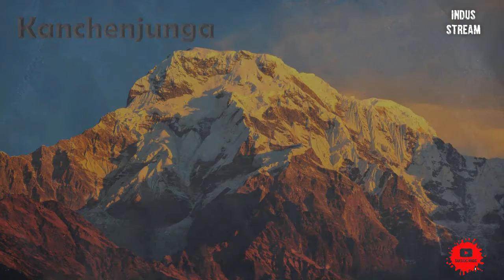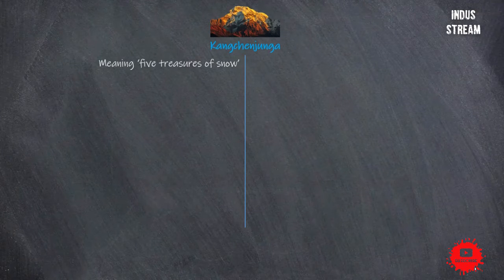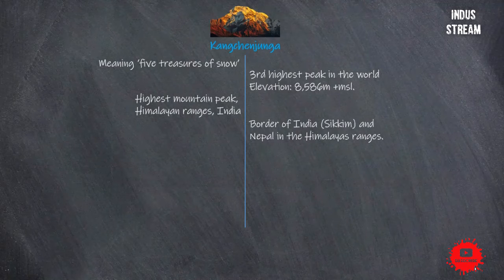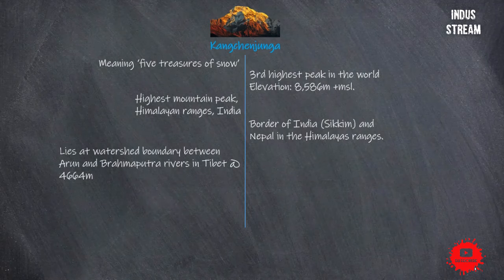The next peak is Kanchenjunga. The meaning of Kanchenjunga is five treasures of the snow. Kanchenjunga is the third highest peak in the world with an elevation of 8,586 meters above mean sea level. Kanchenjunga is the highest mountain peak located in the Himalayan ranges of India, and some of its part even extends into Nepal in the Himalayan regions. Kanchenjunga lies at a height of 4,664 meters along the watershed boundary between the Arun and Brahmaputra rivers in Tibet.